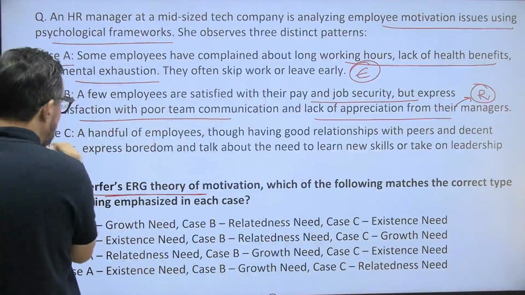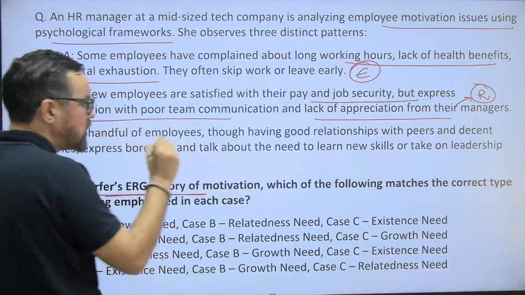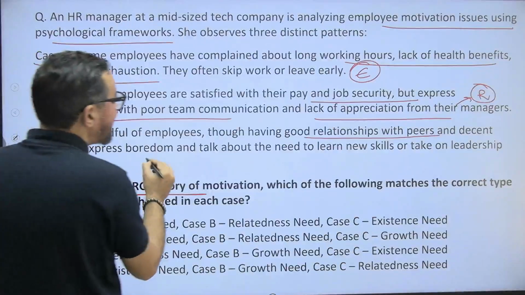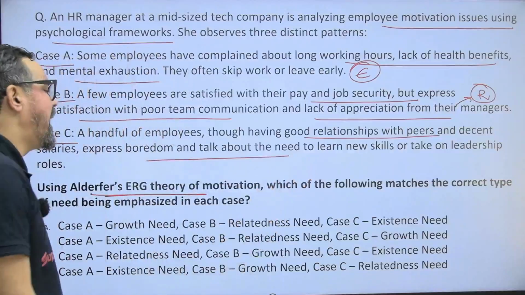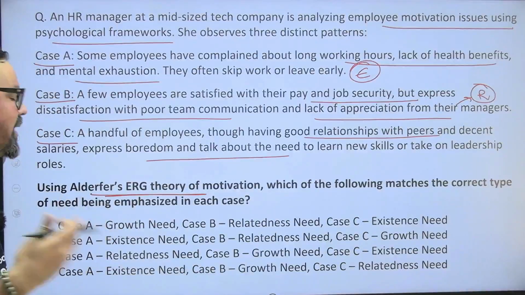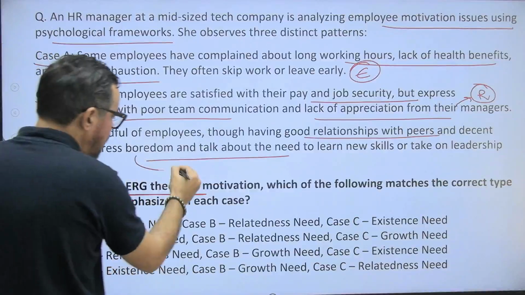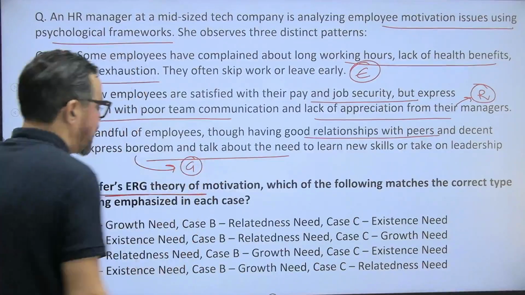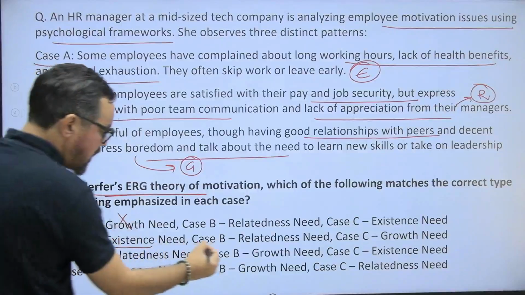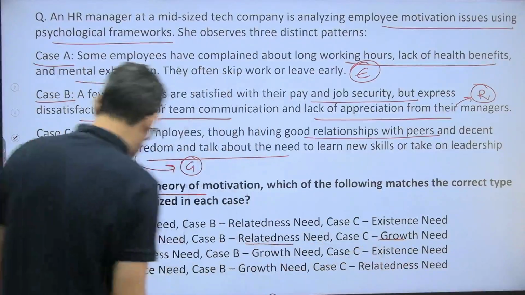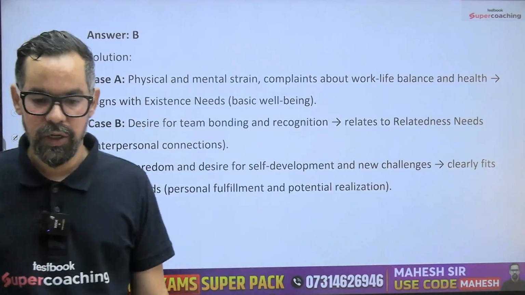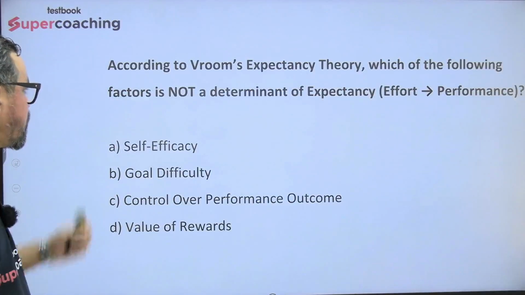ठीक है, case 3 आपका, handful employees though having a good relationship with peers and decent salaries express boredom and talk about the need to learn new skills or take leadership roles. So that comes under the growth आपका. Their need is classified under growth. तो existence, relatedness and growth. ठीक है, existence, relatedness and growth means option B will be the right answer for this particular question. Understood guys? चलो next one.